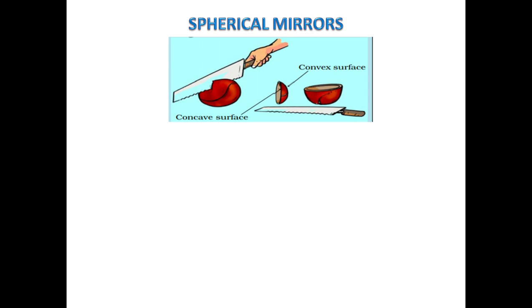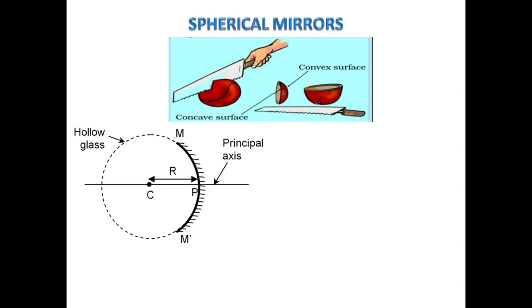Now we will study spherical mirrors. Here you can see a ball. If we cut this ball, then its inner part is a concave surface and its outer part is a convex surface. Let us have a look at this hollow glass sphere, and please note some very essential points. The center of the sphere of which the mirror forms a part is called the center of curvature. The radius of that sphere is called the radius of curvature. The center of the mirror is called the pole.